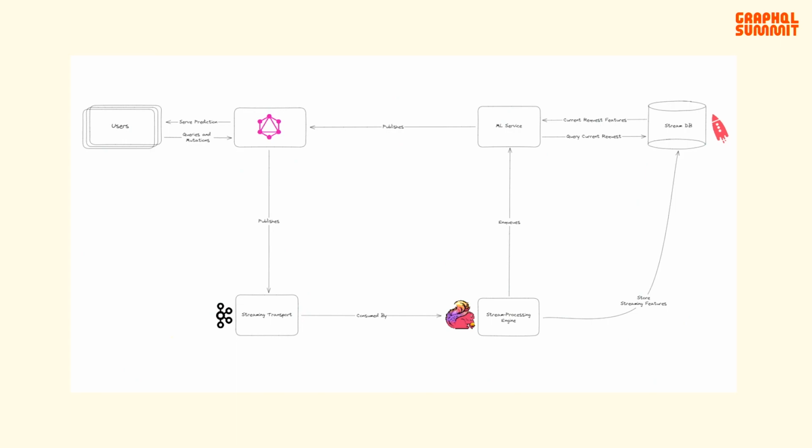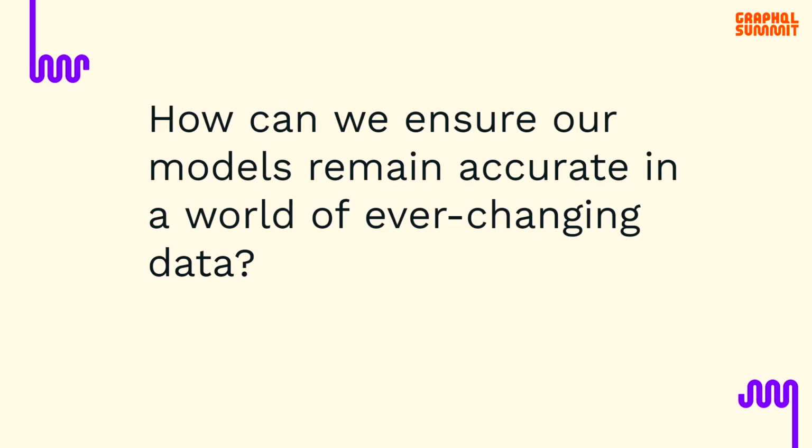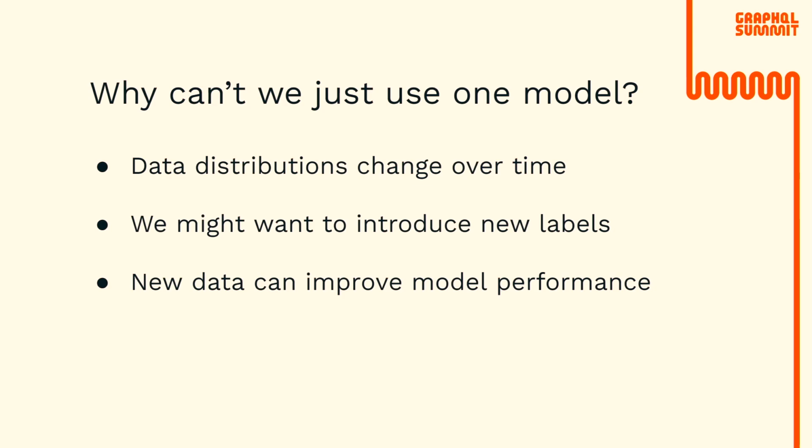So now that we've ensured our model is getting the most up-to-date features, are we necessarily finished? And surprise, surprise, the answer is no. We're providing our model with updated features, but we still aren't doing anything to ensure our model quality over time. So how can we ensure our models remain accurate in a world of ever-changing data? So first, I'd like to discuss why we can't necessarily just use one model in production and why we need to update them. And the first is that over time, the nature of the data that we deal with can change.